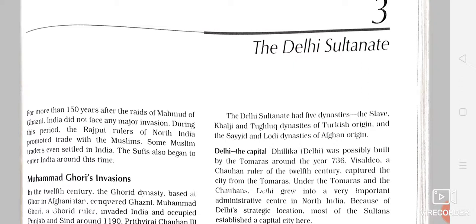So one such invader was Muhammad Ghazni, a ruler of Afghanistan, of the Ghazni region. He had entered India and defeated the Pratiharas, and Muhammad Ghazni had raided. Raided means plundered. Plundered means looted. So he had plundered India 17 times from 1000 AD till 1027 AD. During this time he defeated many rulers of northwestern India, and he brought Punjab and parts of Sindh also under his rule.